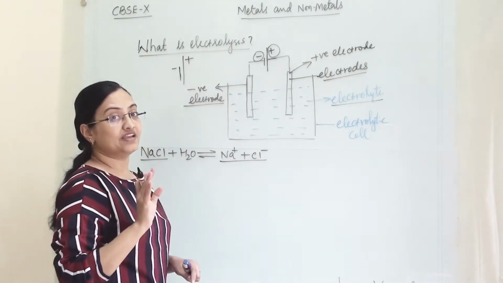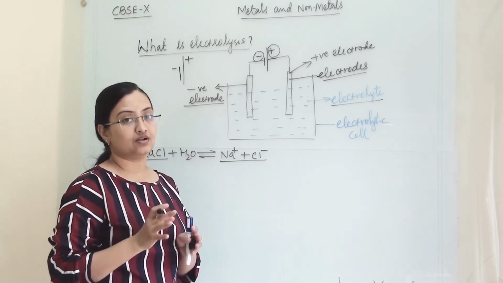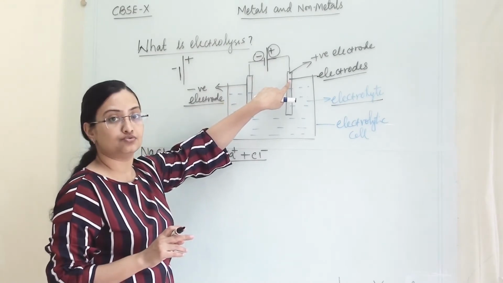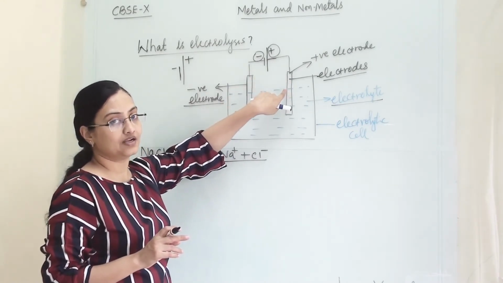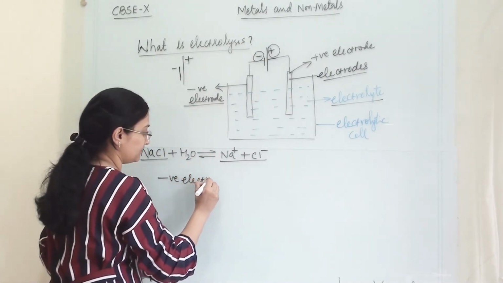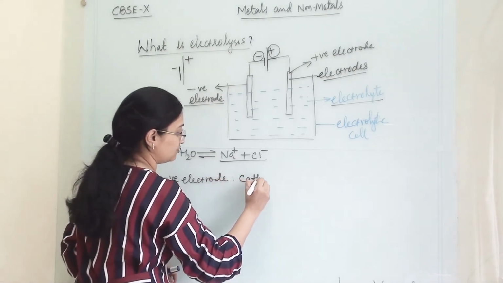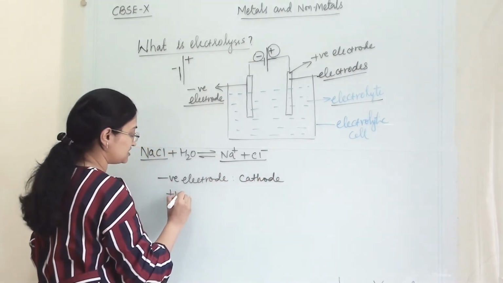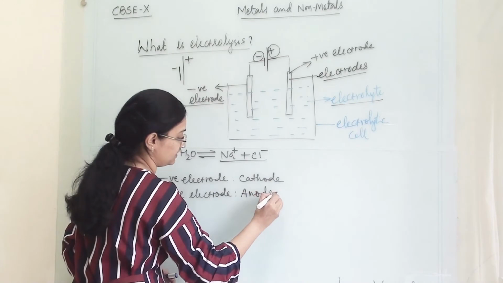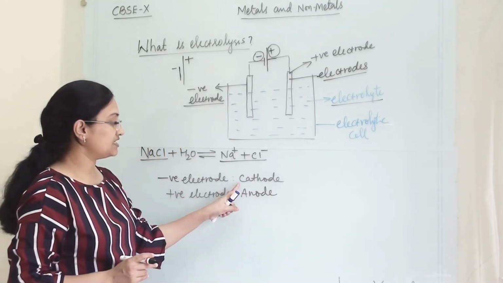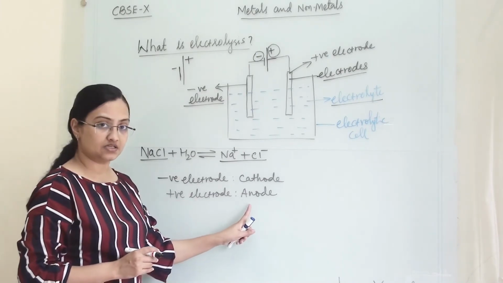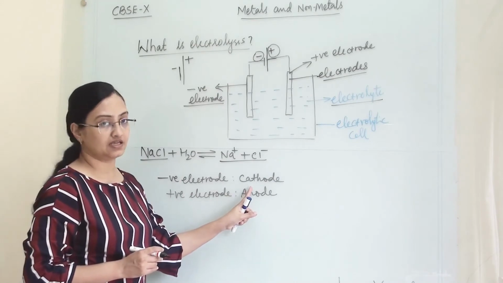Electrodes do not have any kind of nature. They are not positive and they are not negative. It depends upon which terminal of the battery we are connecting to them. Here the negative electrode is termed as the cathode and the positive electrode is known as the anode. So there are two types of electrodes, cathode and anode. This is fixed: whatever is positive is termed as anode, whatever is negative is termed as cathode.